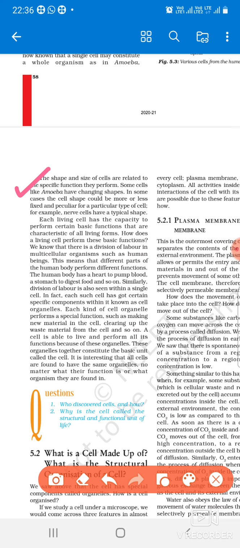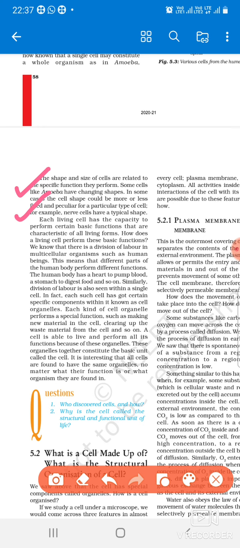Some cells like amoeba do not have any fixed shape, so it can change its shape. Similarly, in the human body, you can also write which cell does not have a fixed shape: that is the WBC, white blood cells. They do not have a fixed shape.